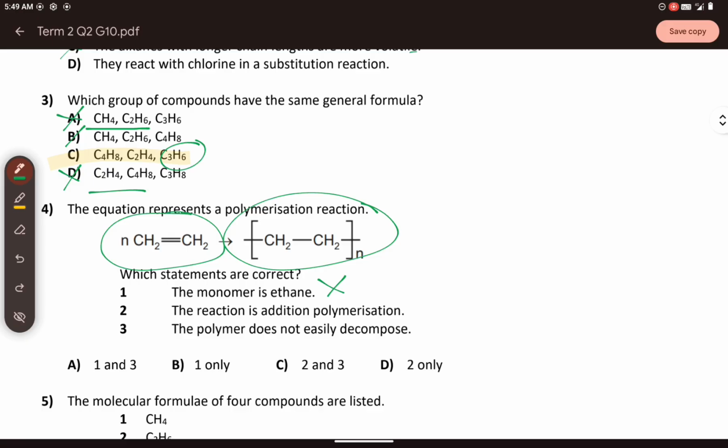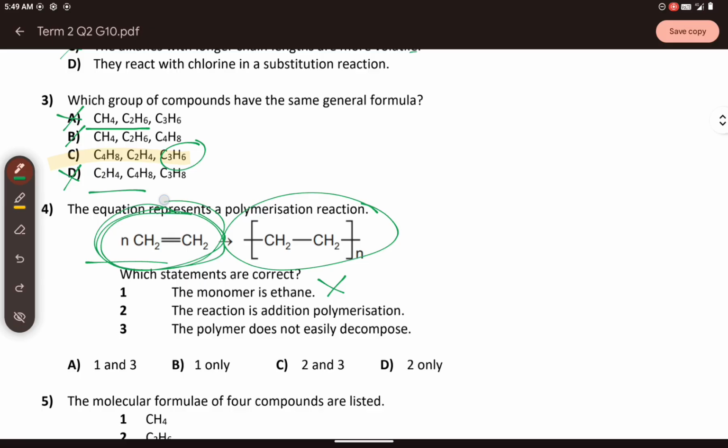The monomer shown, as you can see, you know that it is the monomer when it's not in the brackets. Once you put it in the brackets, the double bond will be broken, and that's when you know that this is a repeating unit. In this case, it is wrong because the monomer shown is an ethene, an alkene, CnH2n, while ethane is CnH2n plus 2. Ethane itself cannot undergo polymerization since it has no double bond, so it cannot repeat the units.